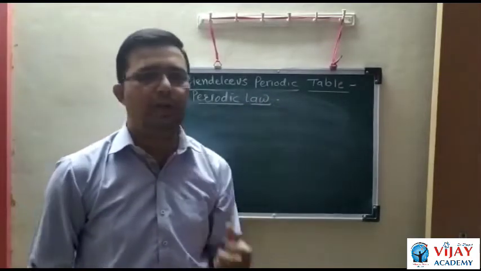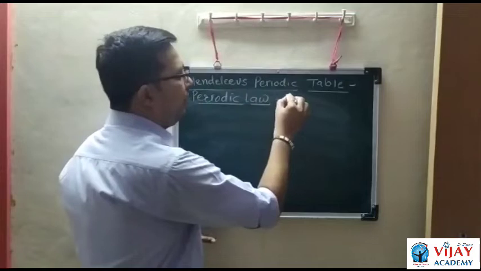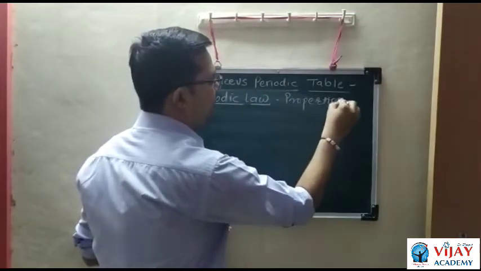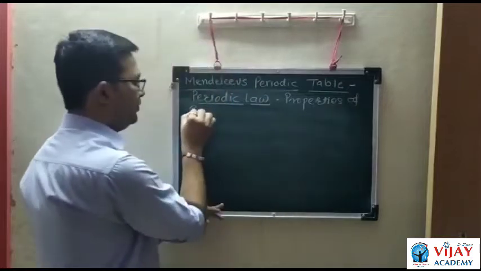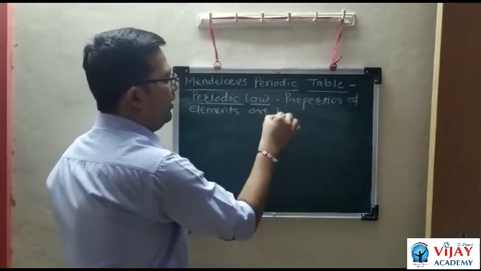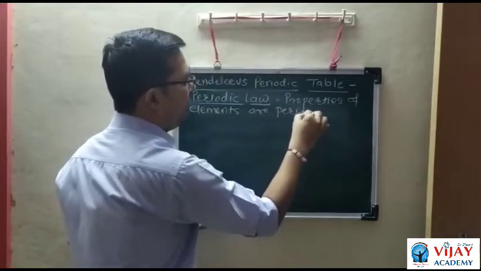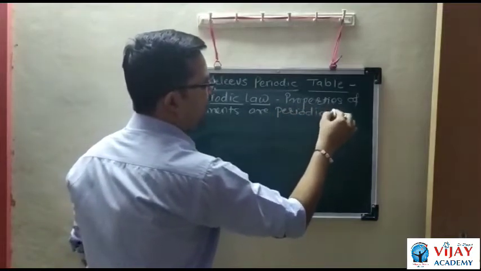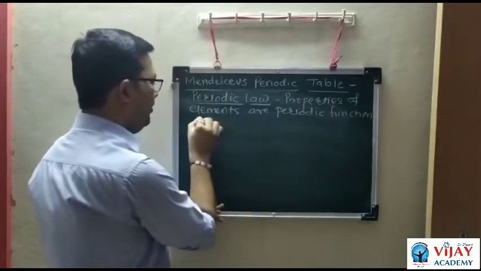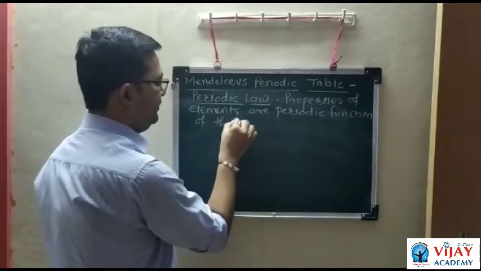The statement of Mendeleev's periodic law is: the properties of the elements are periodic functions of their atomic masses.